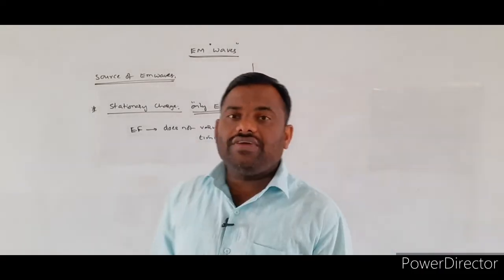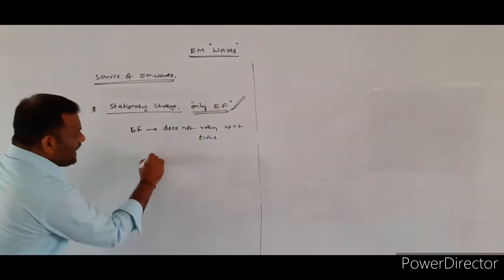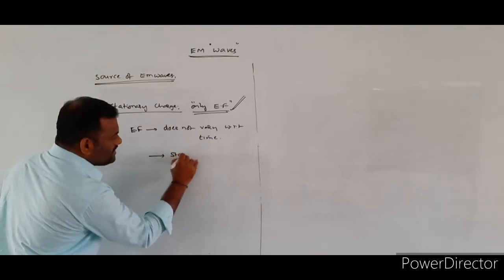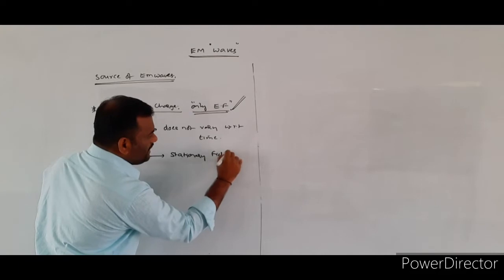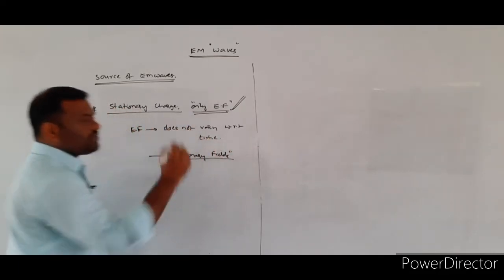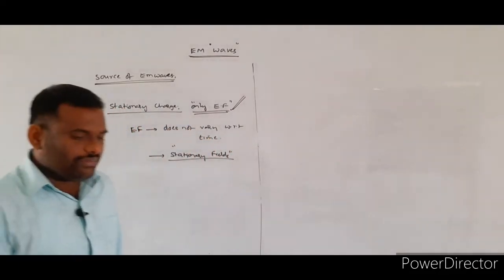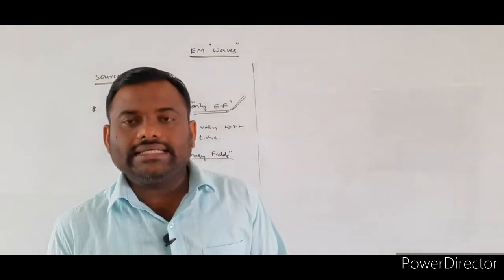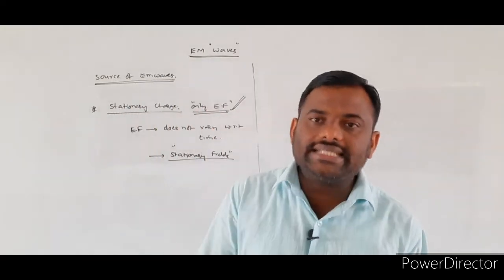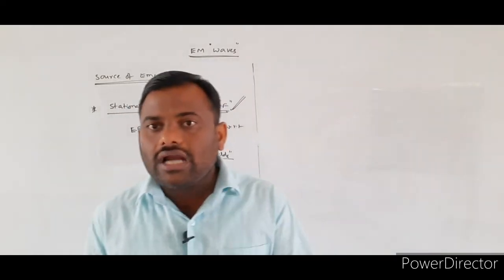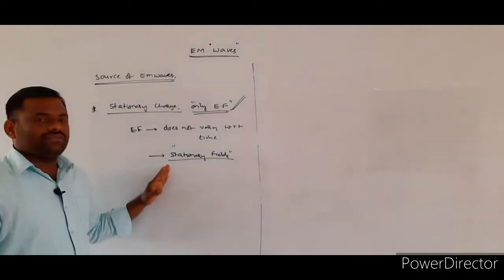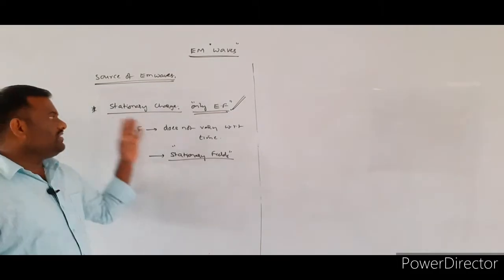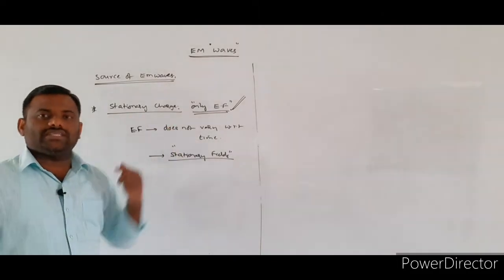Such a type of fields we call stationary fields. What is the meaning of a stationary field? If the field intensity or magnitude does not vary with respect to time, such fields we call stationary fields, which are produced by the stationary charges.